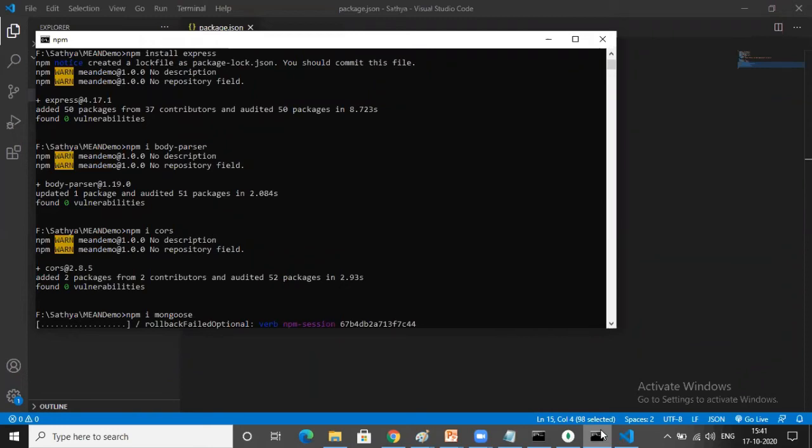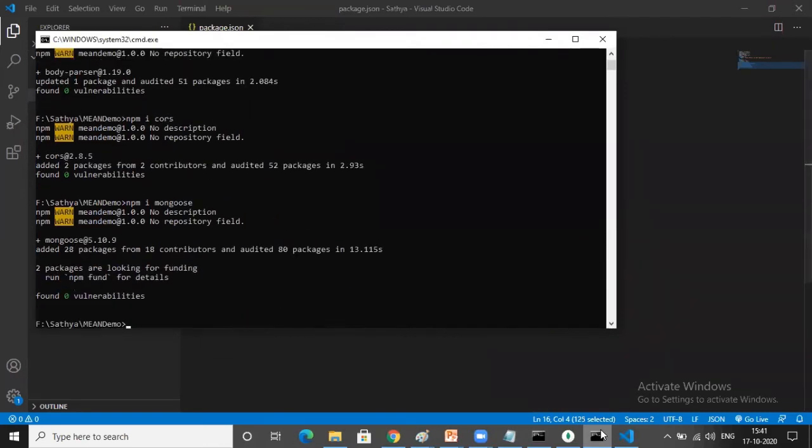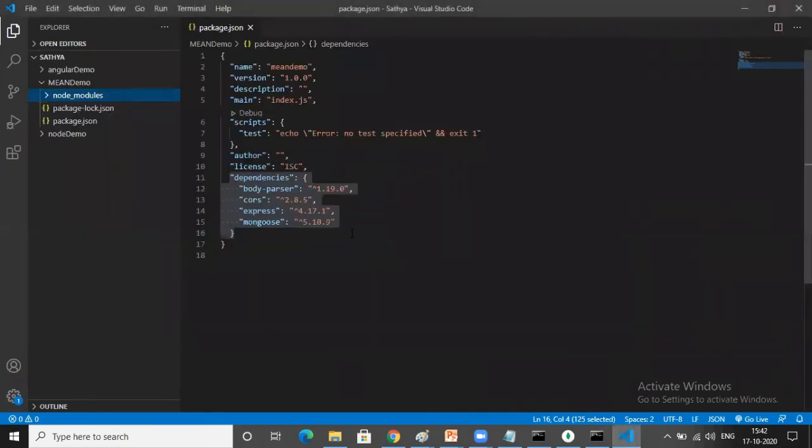Follow the order at the time of installation; if you follow the order, you will feel comfortable. Are you following? See the order. First I installed Express.js, then body parser, then cors, then Mongoose. Then here, whatever I installed, you can see all the dependencies.